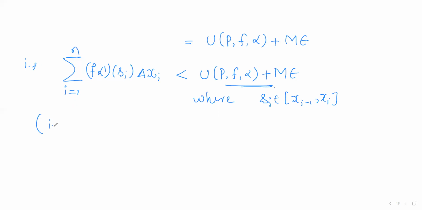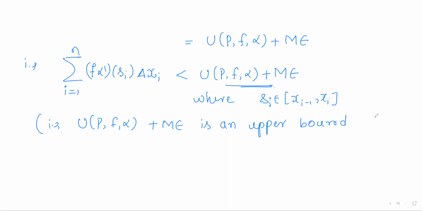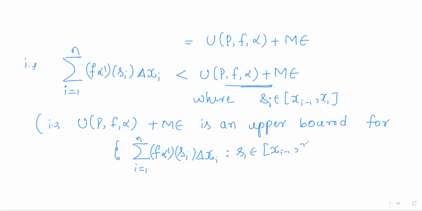That is, U(P, f, alpha) plus M epsilon is an upper bound for the set of all the numbers summation f into alpha dash of Si into delta xi as Si varies over xi minus 1, xi. So it is an upper bound.